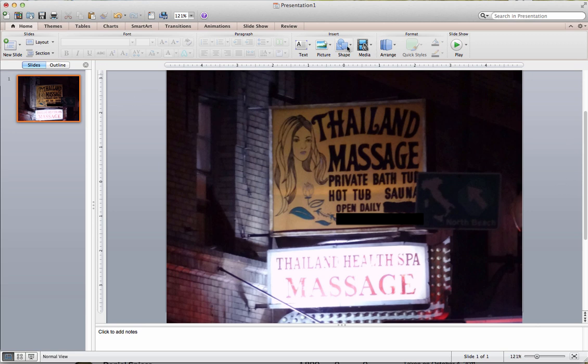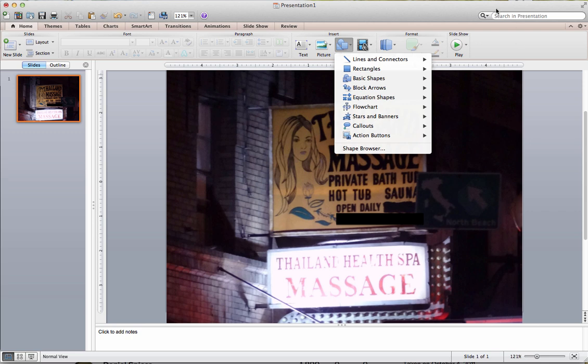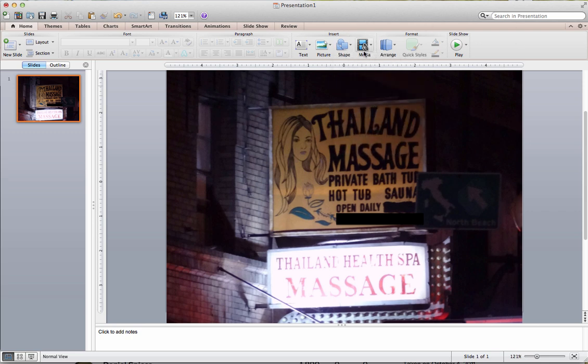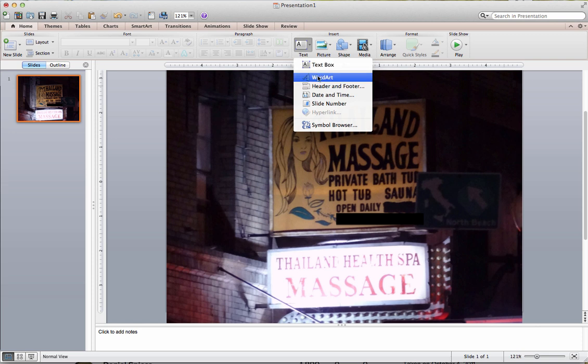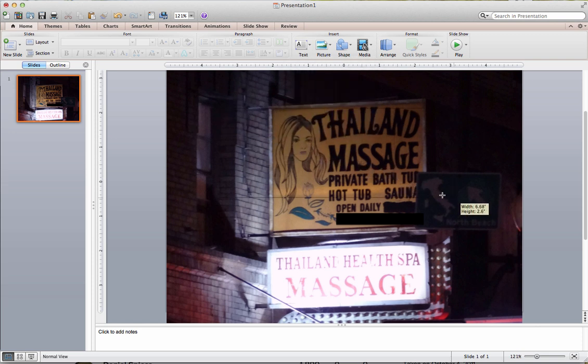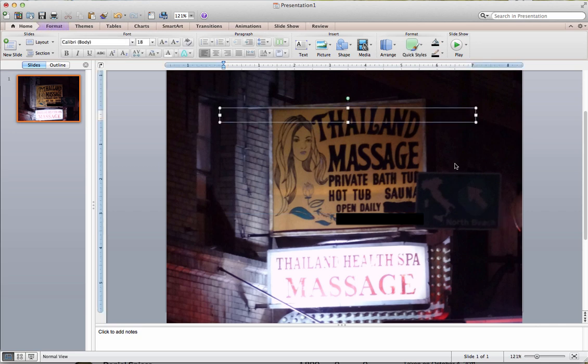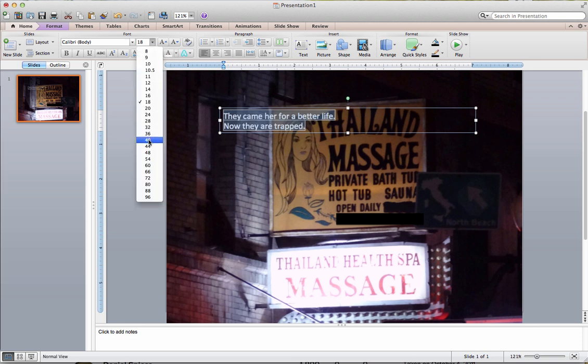Alright, and then I'm going to think about a slogan. So I want this to be about people that have essentially been promised work, for example, a good job at a reputable salon or something like that, but instead they're in this fake massage parlor. So I'm going to just make a statement like they came here for a better life. Now they are trapped. I'm going to make that text white so it pops. And I'm going to make it bigger so you can actually see it.